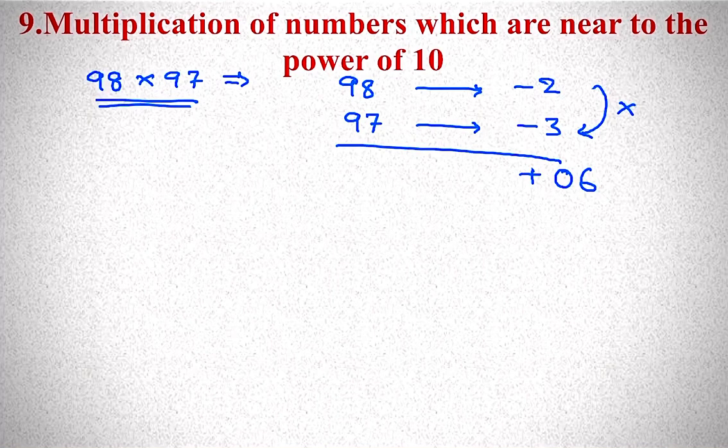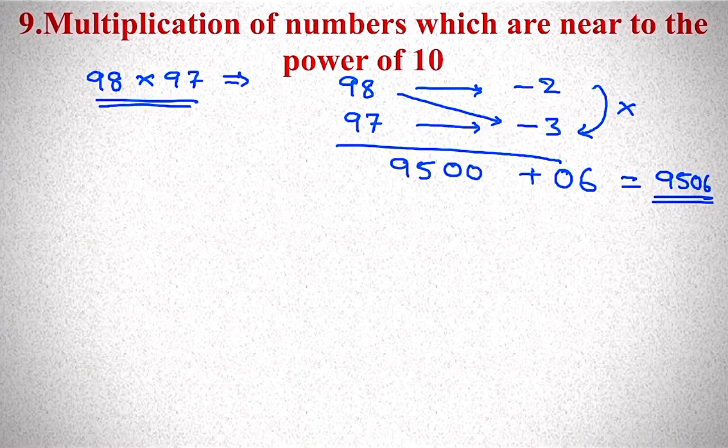Next, 98 minus 3. Diagonally you have to subtract. 98 minus 3, you will get 95. And 95 is multiplied with 100, as we are comparing with 100 only. So 9500. So 9500 plus 6, that is 9506.